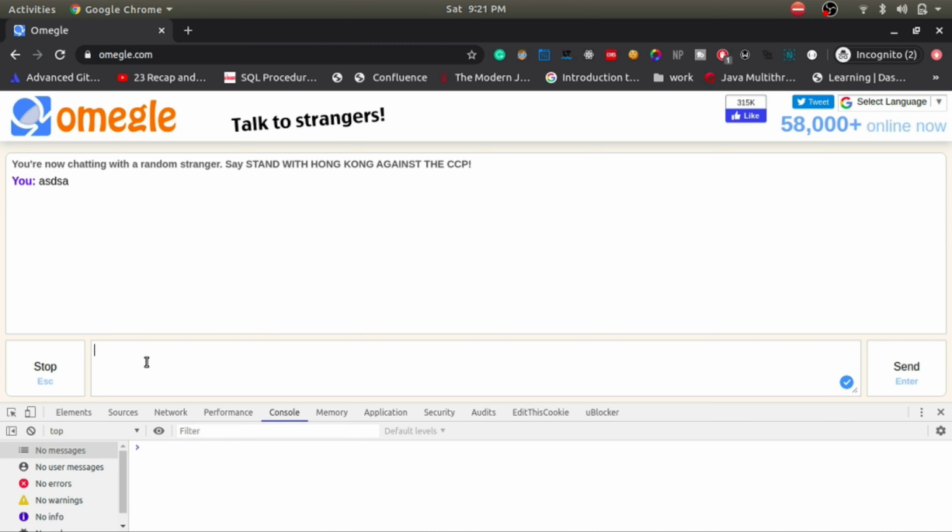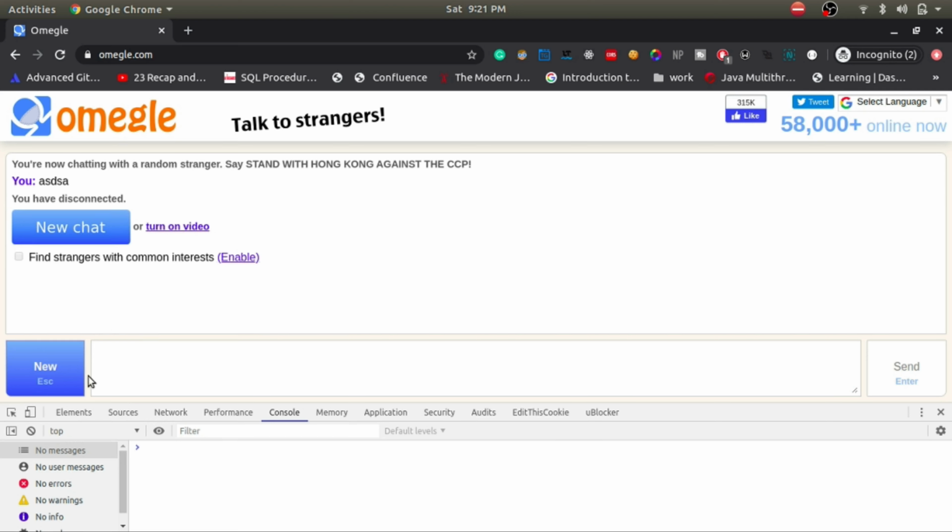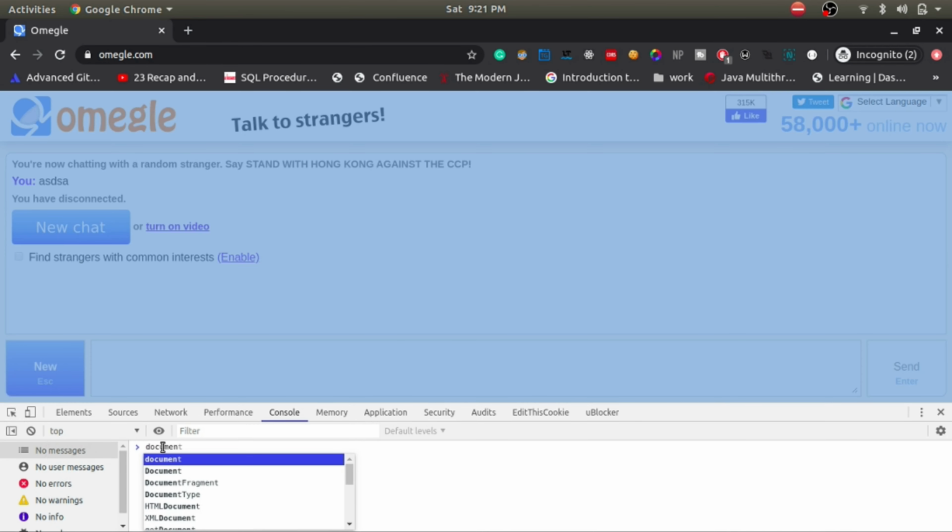And now as you can see that I'm here, and in order to disconnect I have to press this button 2 times so that I can get this new button. I have to figure out a way to achieve this thing. So for that, what we'll do, we'll just write a simple code.